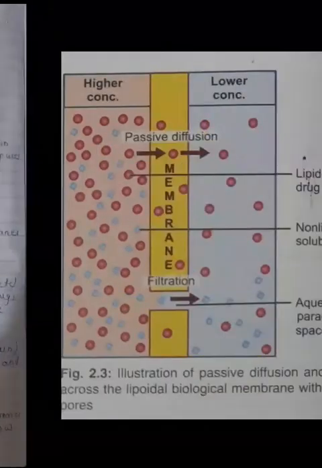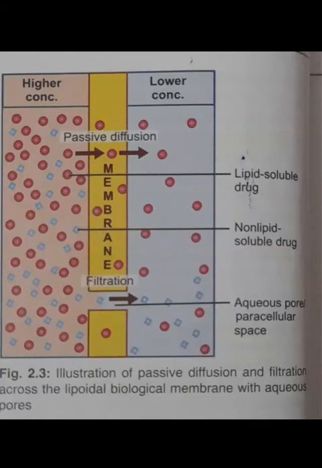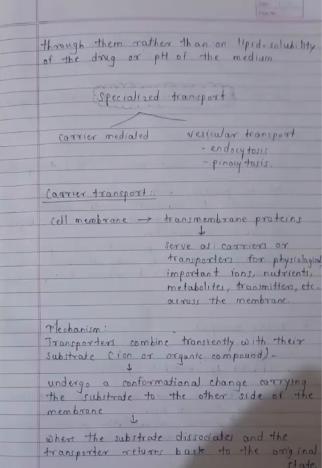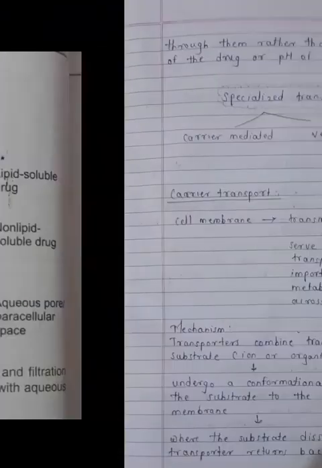So remember this point. As such, diffusion of drug across capillaries is dependent on the rate of blood flow through them rather than lipid solubility of the drug or pH of the membrane. So diffusion of the drug across capillaries is dependent on the rate of blood flow, not on the pH or on the pore size. So this is in general, and this is about the filtration.